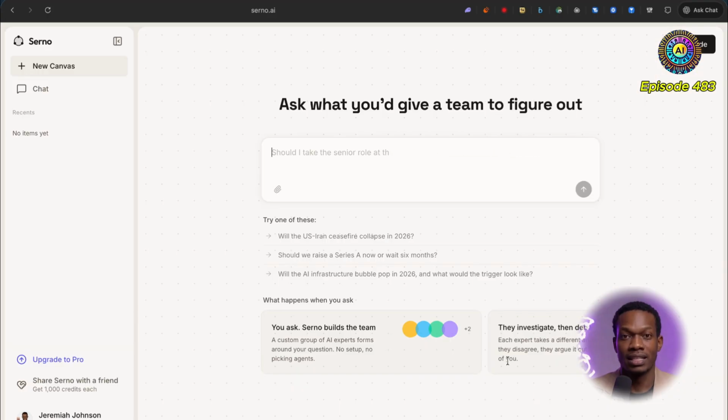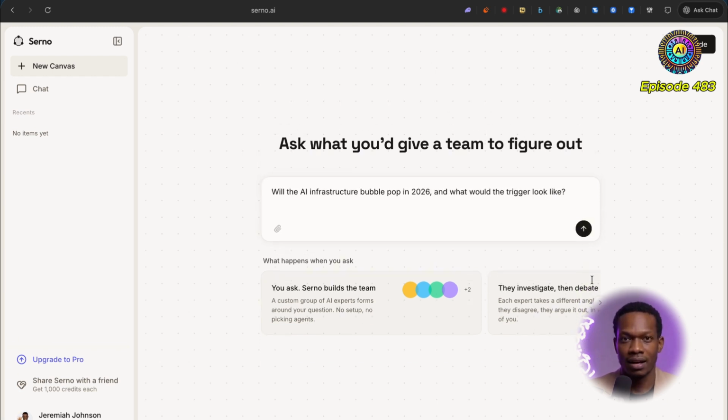So I'm diving right into this here today. We're going into Serno, and what I'm going to do, in fact, this looks like a cool question, so I'm just going to click on this one. Will the AI infrastructure bubble pop in 2026, and what would the trigger look like? We're going to add that in here. We're going to see what happens.